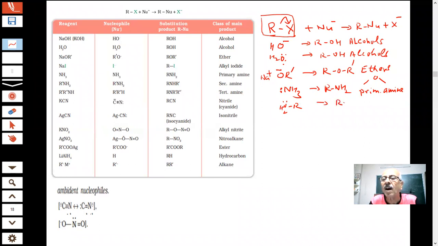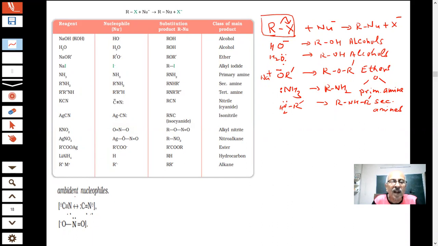You are getting R, let me put it R dash, R R dash. What is this? These are called secondary amines. We will study all this in our course. So we have shown you a large type of compounds which can be prepared from alkyl alcohols, ethers, amines, nitriles, nitro compounds, esters, hydrocarbons. There is a whole list of these.